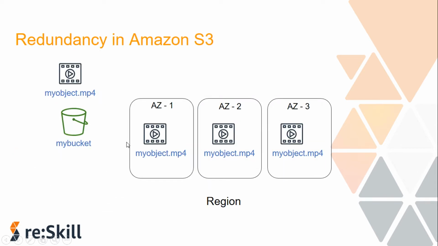Now coming to the redundancy that it gives. When you create a bucket in Amazon S3, it is associated with a specific AWS region. You will specify that region, and when you store data in the bucket, it is redundantly stored across multiple availability zones within your selected region. It is designed to durably store your data even if there's a concurrent data loss in 2 AZs, because it is keeping your data across 3 AZs within the same region that you have selected. It will keep your data across 3 AZs.